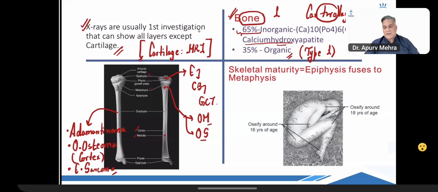Type 2 collagen. Okay, are we good? So this is something we should remember. All right. Now, another question which is very common in the INI-CET exam, which you will have in May next year, next month.